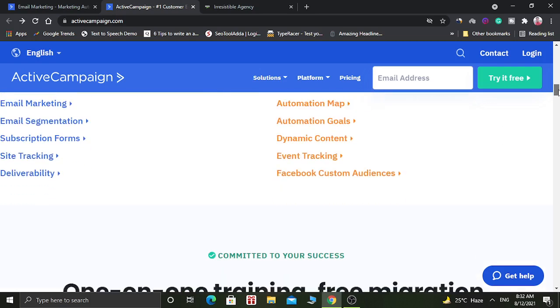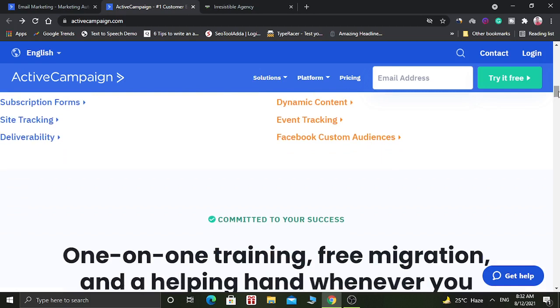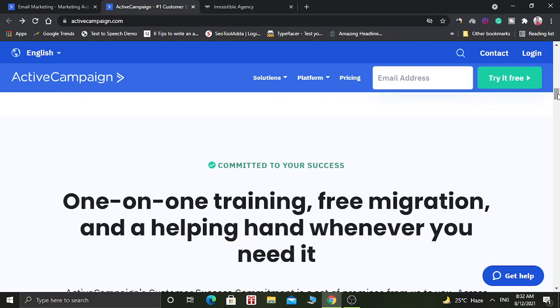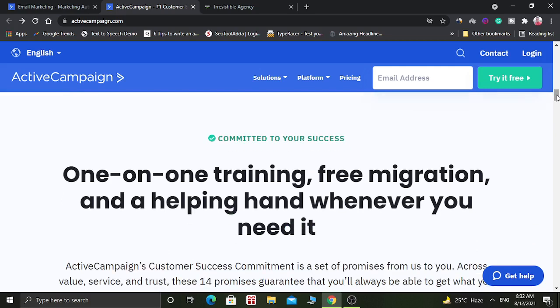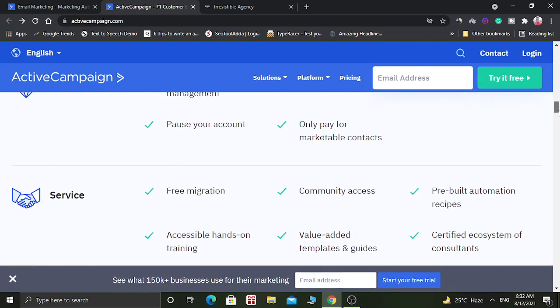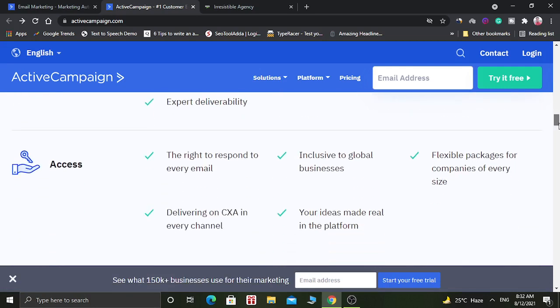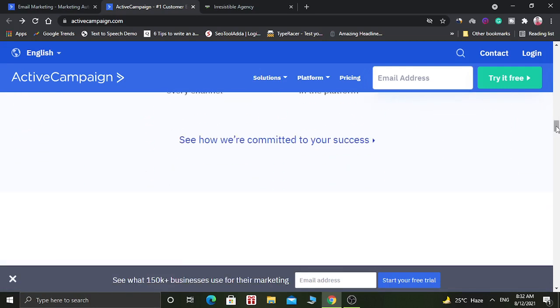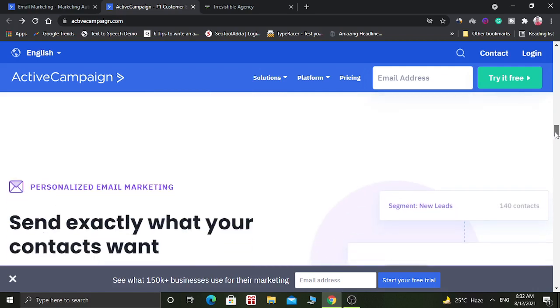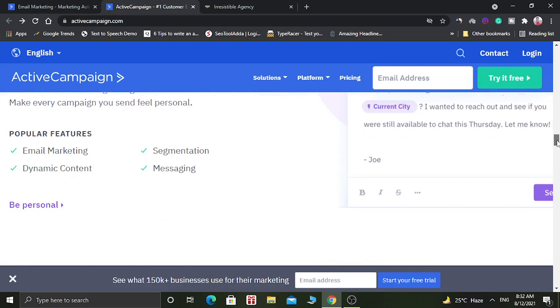You can create a subscription form and integrate it into your website, and you can directly collect emails from there. They also provide one-on-one training if you want that, and if you are using another software and you want to migrate into ActiveCampaign, then they are providing free migration. So basically this is a very good software, and email marketing is very essential in today's business. If you are not doing email marketing, then you are losing a lot of money.